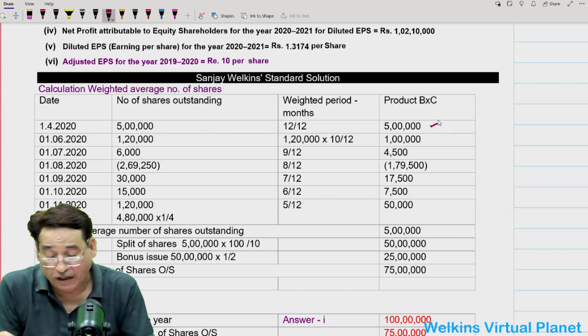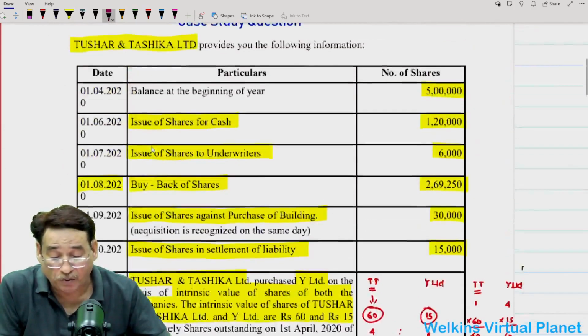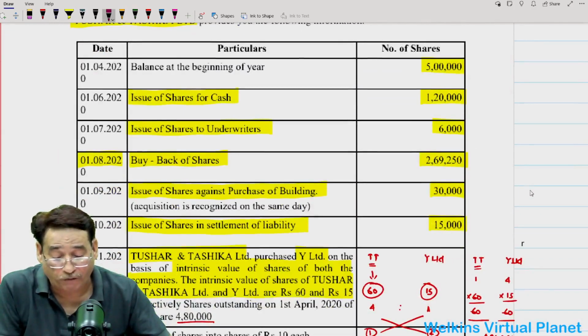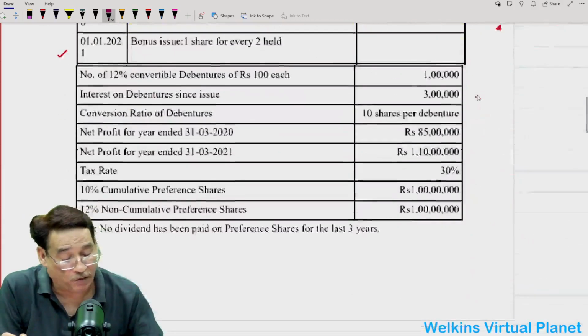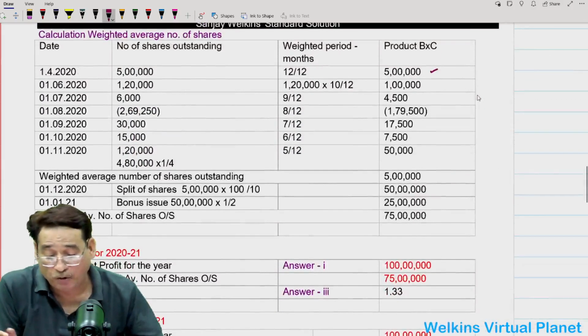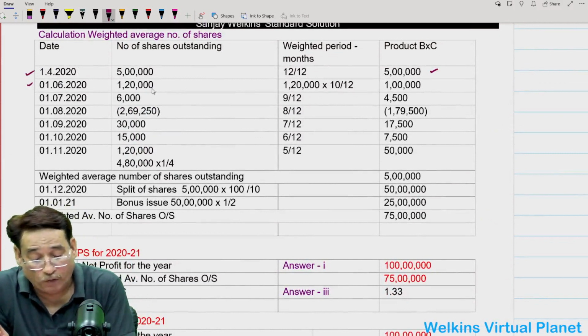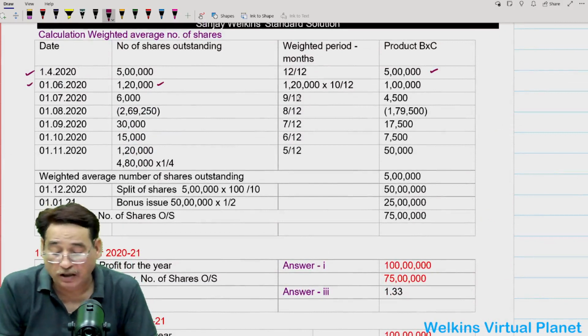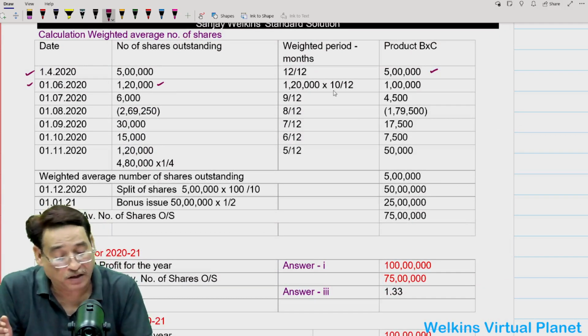Correct? 5 lakh. Similarly, on 1/6/2020, it is given in the question that we issued shares for cash, equal to 1,20,000. So you have to take the date into account very clearly. Because you issued them on 1/6/2020 in the current year, you must have used them for 10 months.